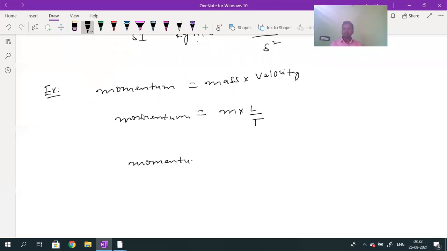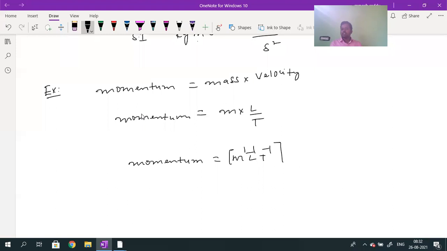Momentum dimensional formula will be given by M^1 L^1 T^-1. So momentum value depends upon mass, length and time. What is the power of mass? 1. What is the power of length? 1. What is the power of time? Minus 1.